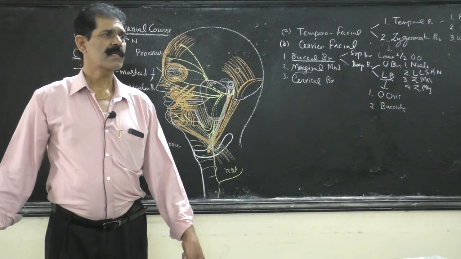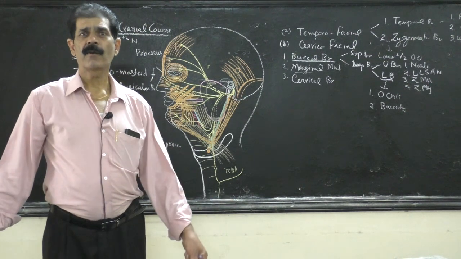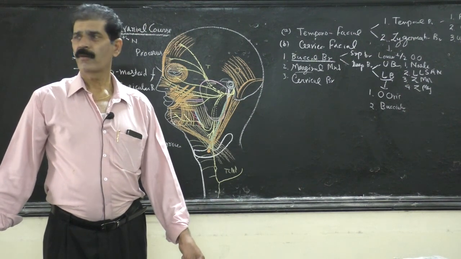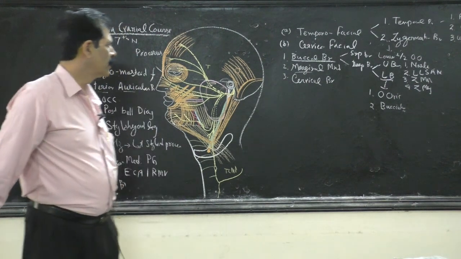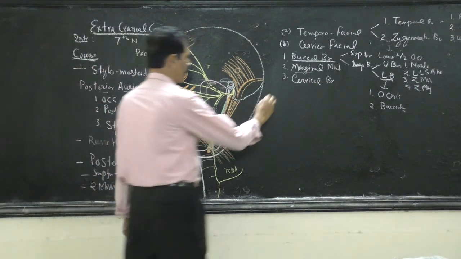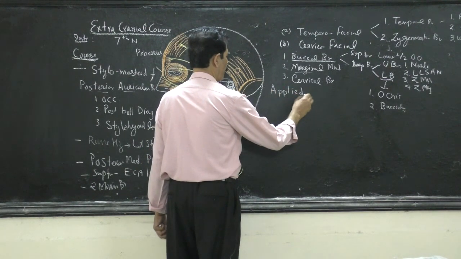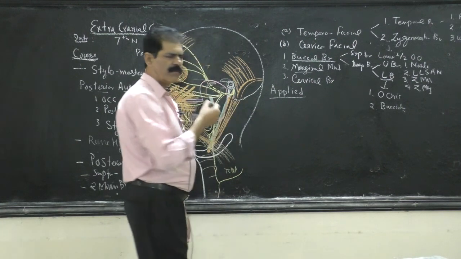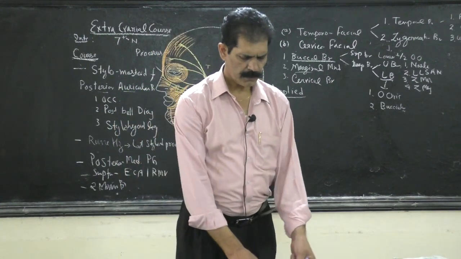Whenever a question on the extracranial course of the facial nerve comes, then you have to make this diagram. You have to make all the muscles, plus you have to make all the branches of the facial nerve, its course and everything. And the last part is the applied anatomy of the facial nerve. So applied anatomy of the facial nerve is Bell's palsy.